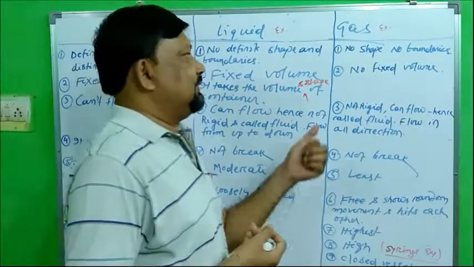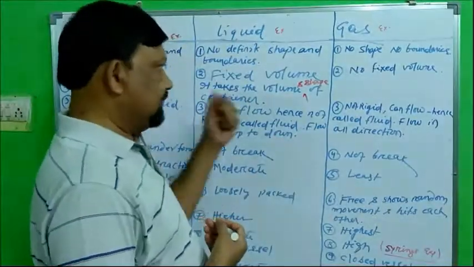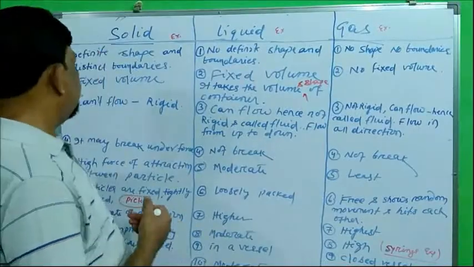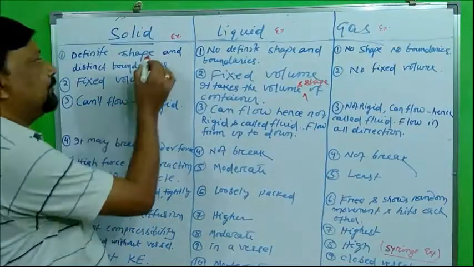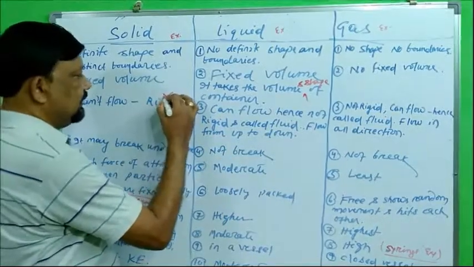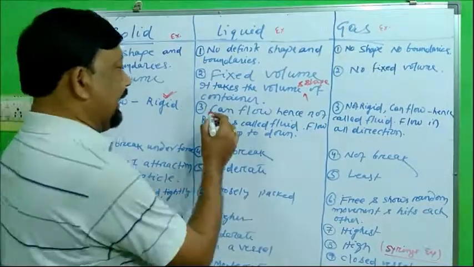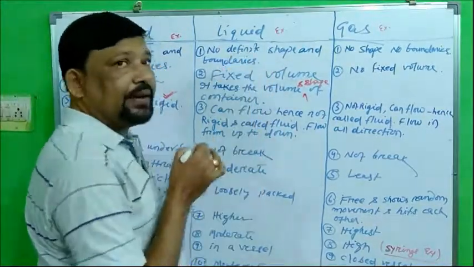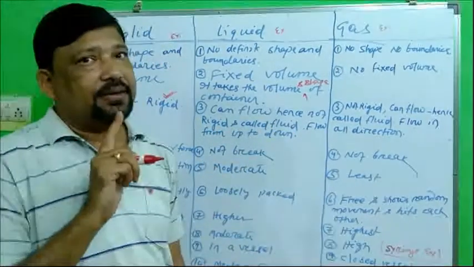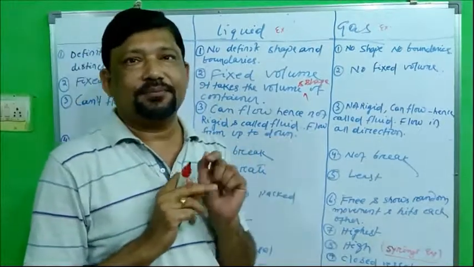We'll compare the compressibility of gas, liquid and solid. So gas has no shape, no boundary, no fixed volume. Third point: flow. Solid cannot flow. Hence it is rigid. It has a rigid character, fixed. Liquid can flow, hence not rigid, and it is called fluid. Remember, fluid means the things which can flow.